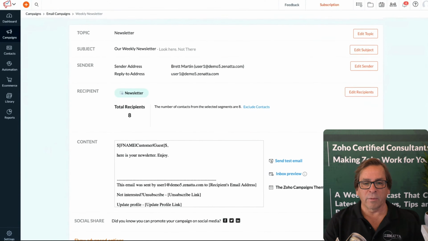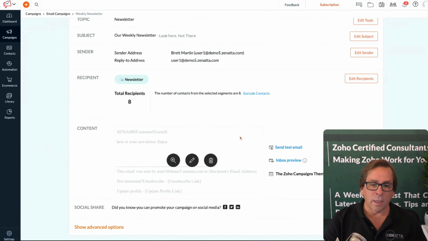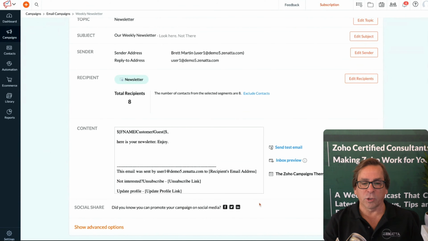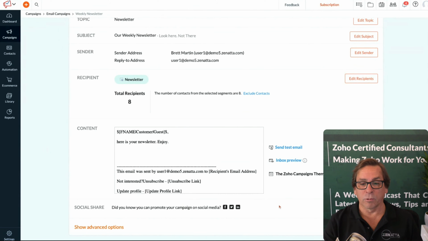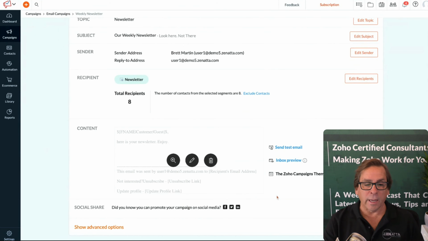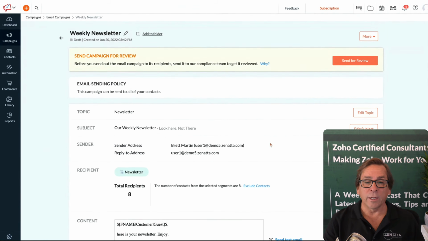All right, now that that's saved, it takes you back to this screen, and you will see here you've got your basic newsletter in. Earlier in the settings, we talked about your footer. So this is the basic footer that's in there. You will definitely want to adjust your footer to make it look pretty. And now you are ready to go.